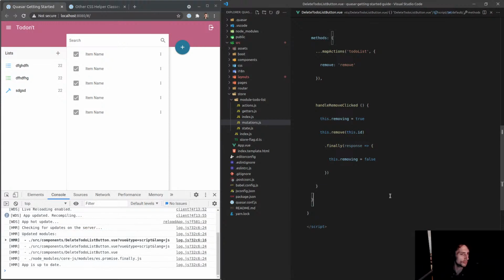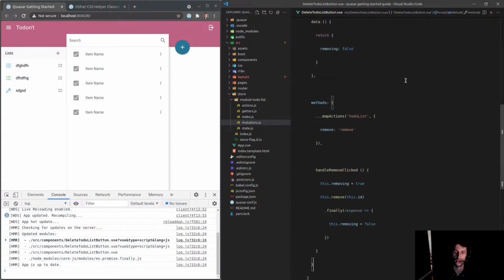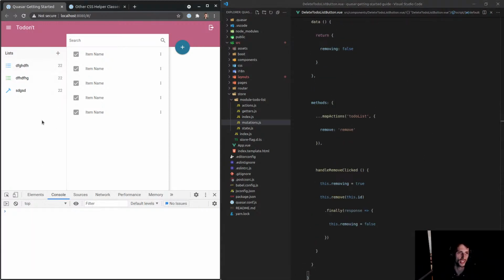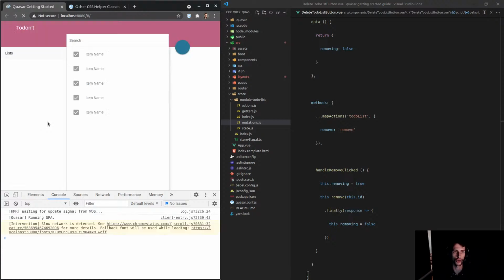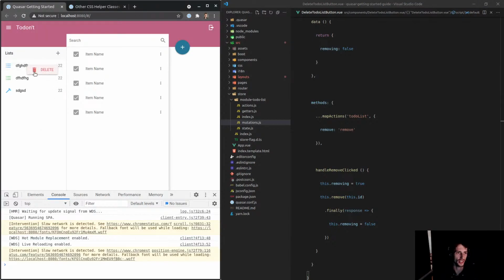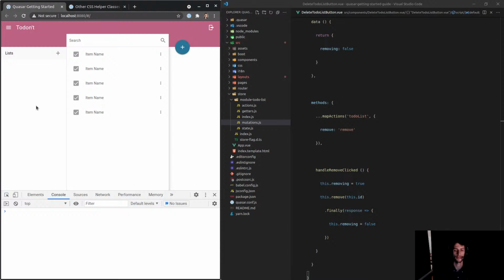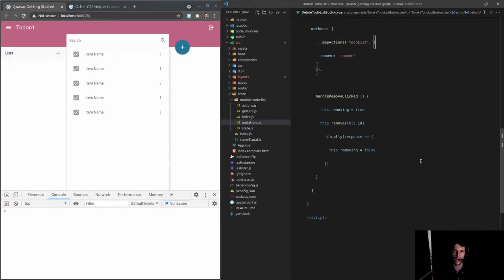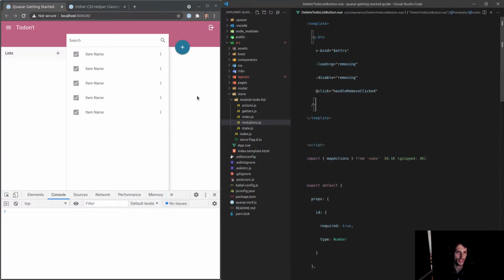So basically, I've moved that variable into local state so that we don't have that problem anymore where the spinner is not scoped to a specific component. So check this out. Delete, right-click, and I've got my own spinner for the other one. Sweet. This works really nicely. Okay, I think that's all I'm going to do for now. This is looking really good.